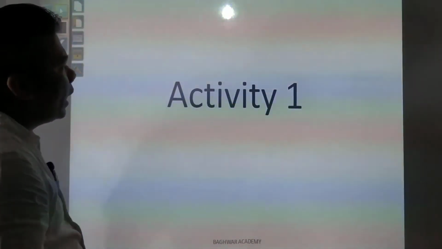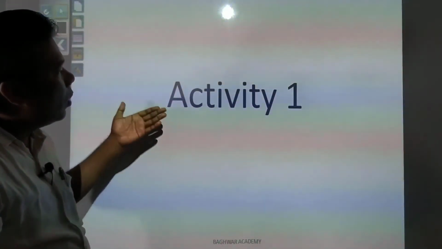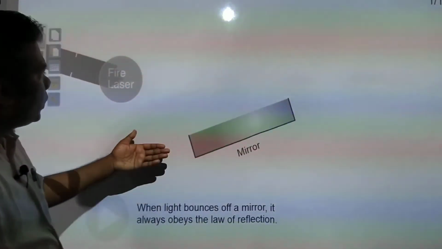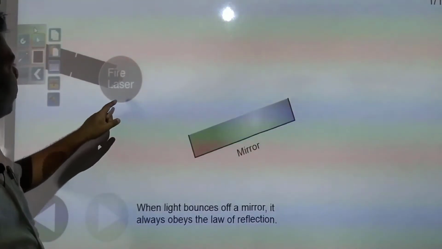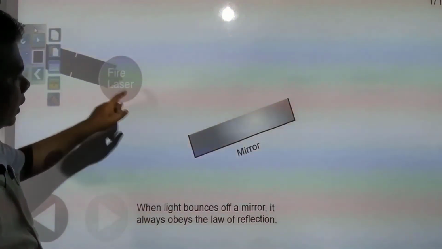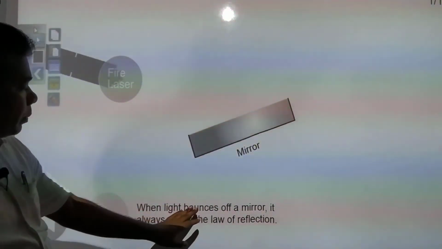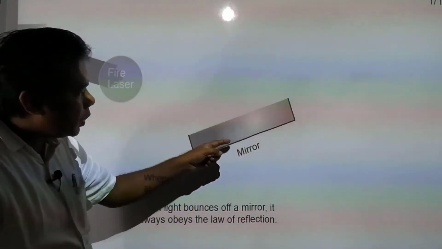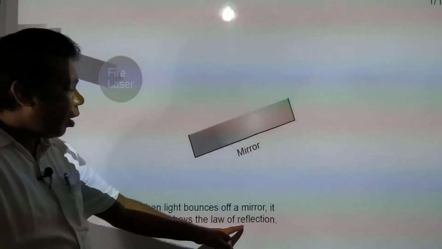Now we will see activity 1, and in this activity we will see how light bounces back on a plane surface. By this activity we will try to learn. Suppose you have a laser and this is your plane mirror. When light falls on the mirror or the surface, it always obeys the law of reflection.